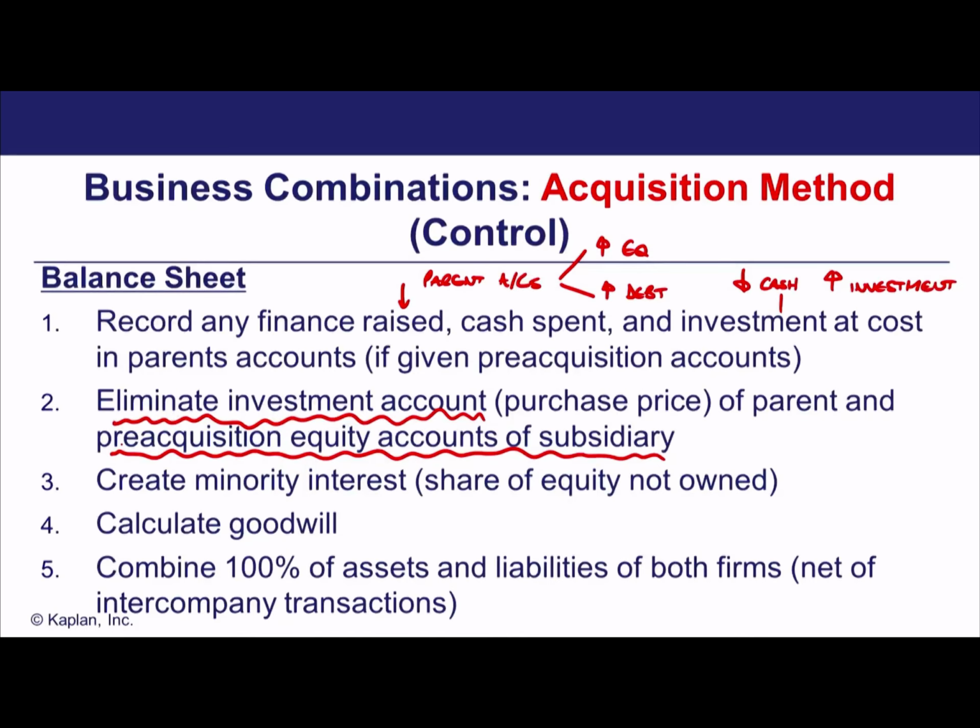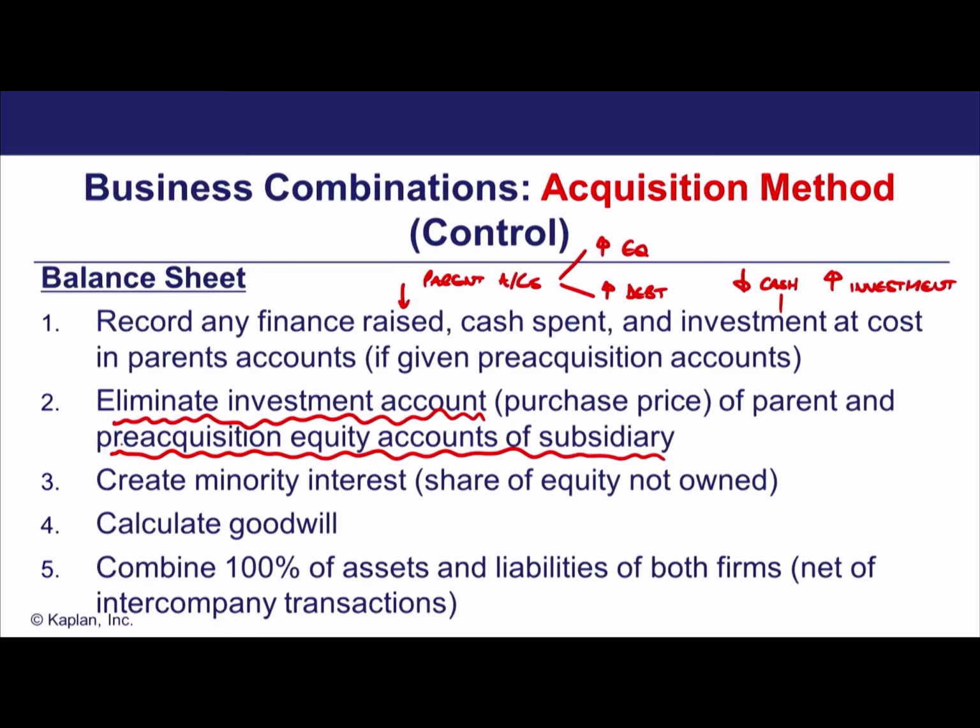Create minority interest. We may well need to create a minority interest. Now, if we've acquired 100% of the subsidiary, there isn't going to be minority interest. But let's say we've only got 80% of the share capital. Well, remember, we're bringing in 100% of the assets, 100% of the liabilities, and therefore 100% of the net assets of our subsidiary post fair market value adjustments.